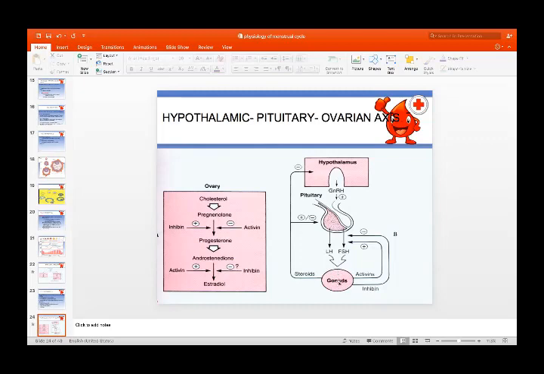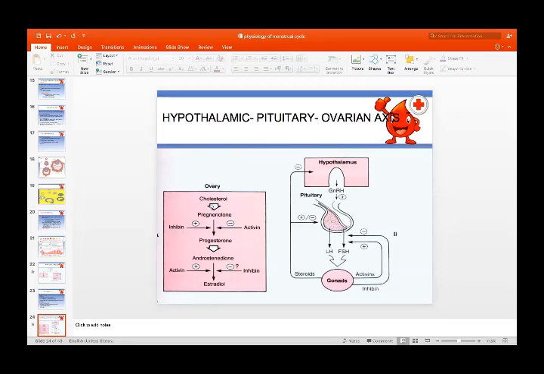in the follicular fluid. So these steroids have both negative and positive effects on the anterior pituitary and a negative effect on the hypothalamus. And activin will have a positive feedback effect on the FSH, increasing the FSH level, and inhibin will have a negative feedback effect on FSH and it will decrease the FSH level.